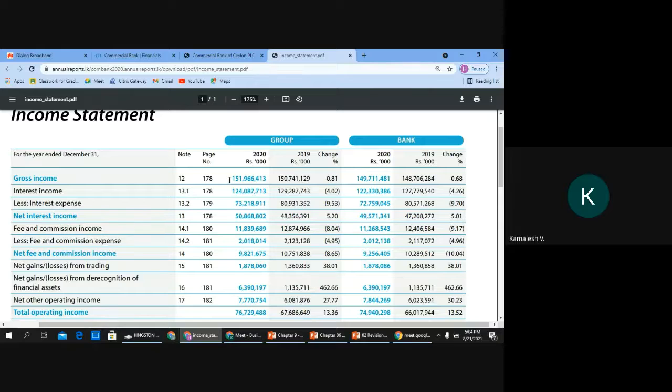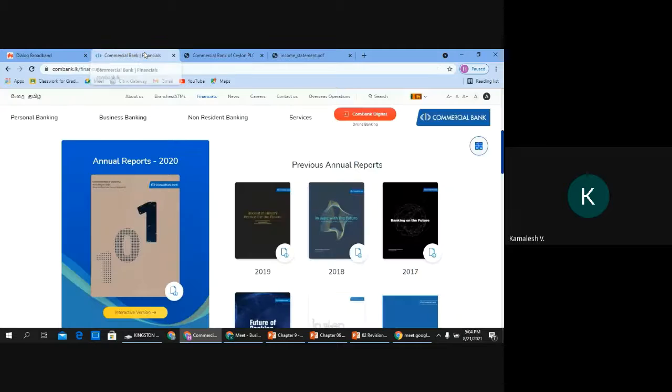Some might read it as 151 million, but their evaluations will be based on that. Actually, it is 151 billion. So you have to be very careful when reading financial statements. These things are very important.